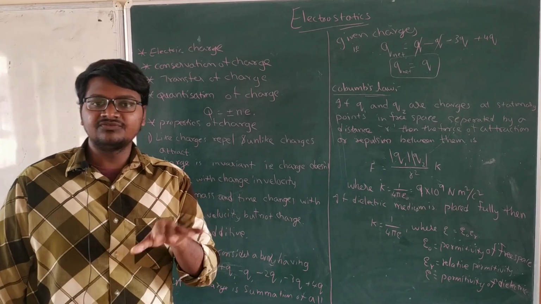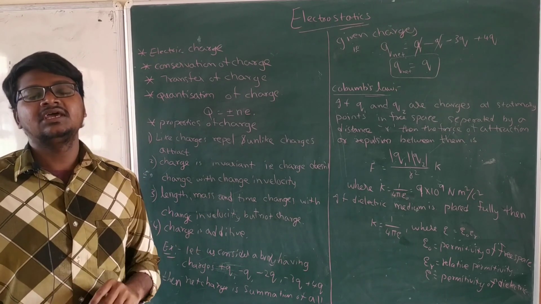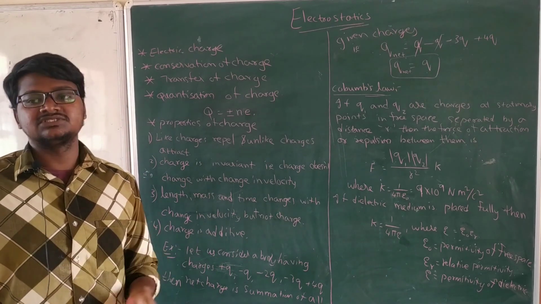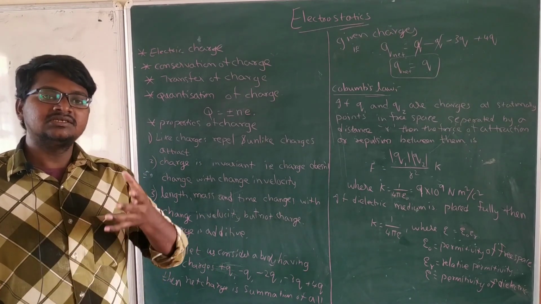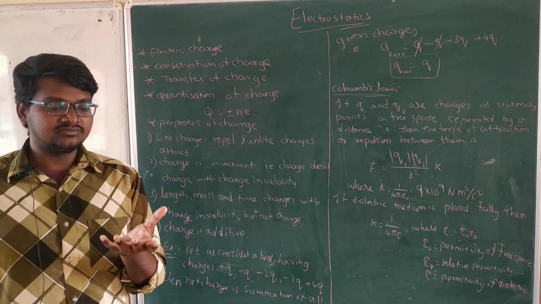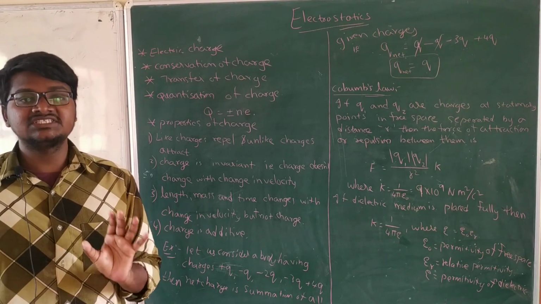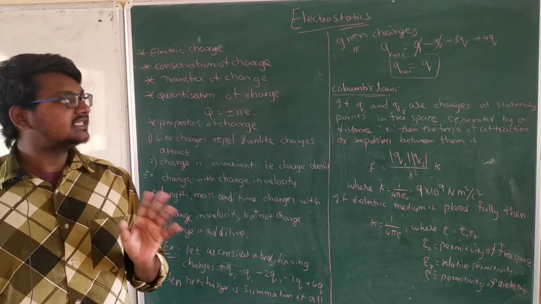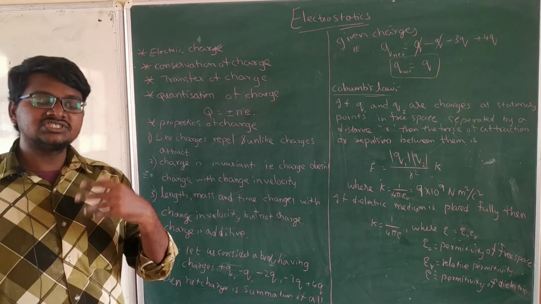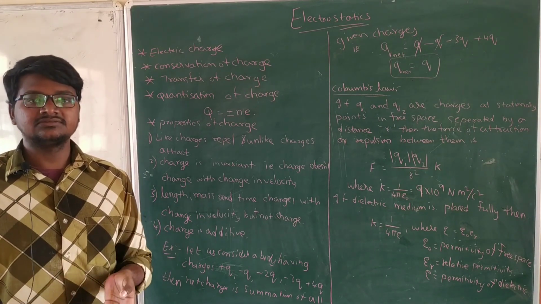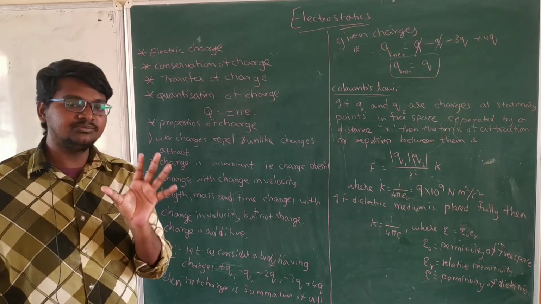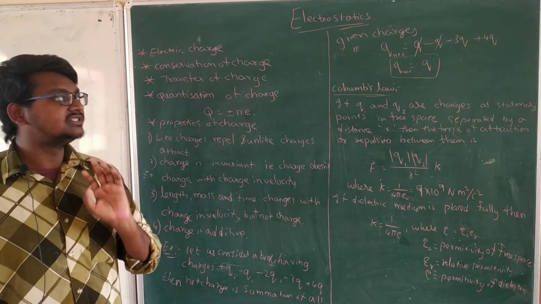It can be changed from one form to another form. In the same manner, mass can neither be created nor destroyed. It's a constant thing. In the same manner, electric charge is also a constant thing. It can be conserved, remember.